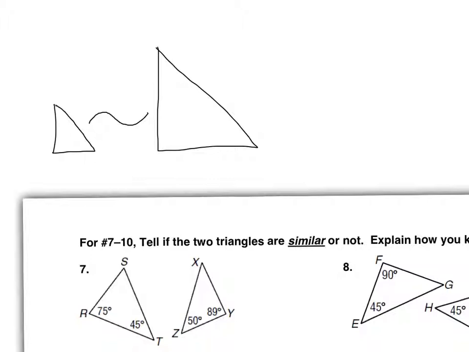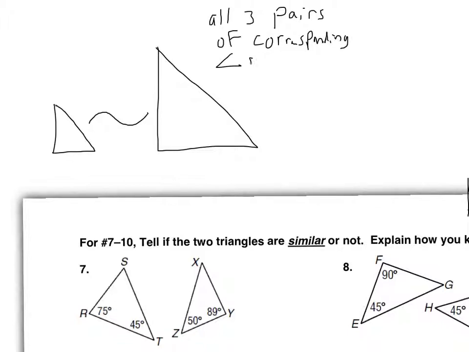And so there are two concrete things that we know about similar triangles. All three pairs of corresponding angles are equal.